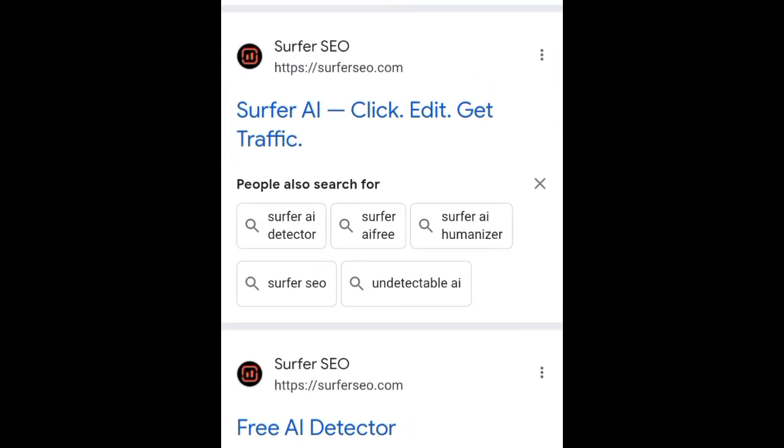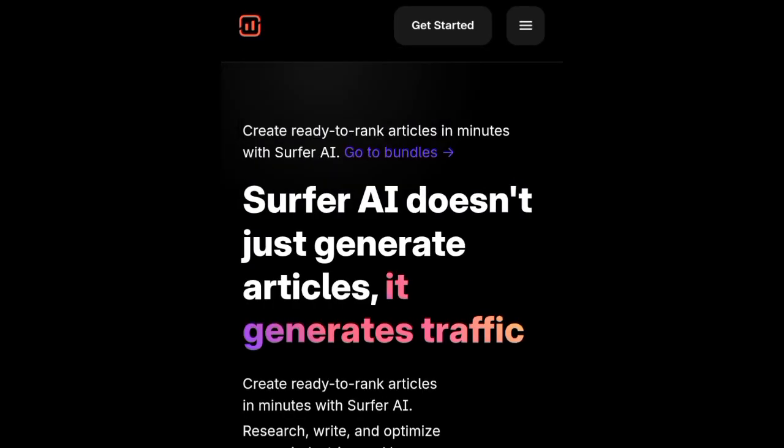Fluff AI is good for SEO blog writing. It writes full SEO optimized blog posts with keyword integration. It's great for organic traffic and blog strategies. Let's open it. You can get a demo here. If you want a demonstration of how it works, you can click on the link at the top here to get a demo.